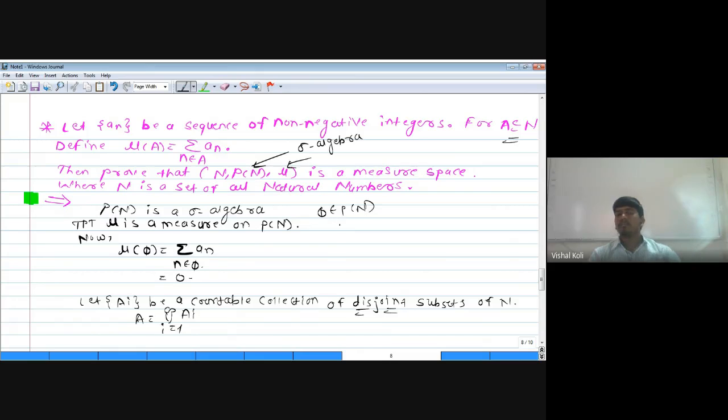Now it remains to check that this power set of N is closed under countable union. As it is a collection of all the possible subsets of natural numbers, any union of subsets of natural numbers must be a member of power set of N, which implies power set of N is closed under countable union, as it is closed under countable union and closed under complementation.